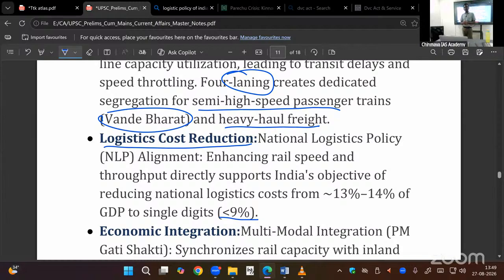Next, the western sector of the India-China border covers which states? Ladakh Union Territory. In order to confuse you, I asked a state. Ladakh Union Territory, western sector. Then the middle sector? Himachal Pradesh and Uttarakhand. Eastern sector? Arunachal Pradesh. So these are important points.